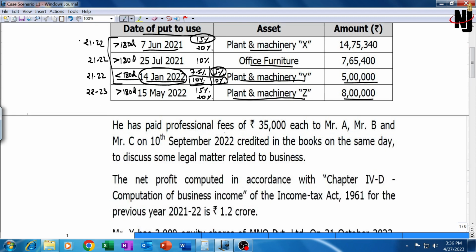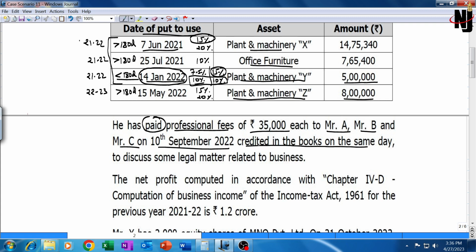He has paid professional fees of 35,000 each, that is more than 30,000 each, to Mr. A, Mr. B and Mr. C on 10 September 22 in the current year, credited in the books on the same day. The date on which paid, it is credited also in the books of account to discuss some legal matter related to business. Legal fees, professional fees is paid to discuss some legal matter. There will be TDS applicable on this under section 194J.